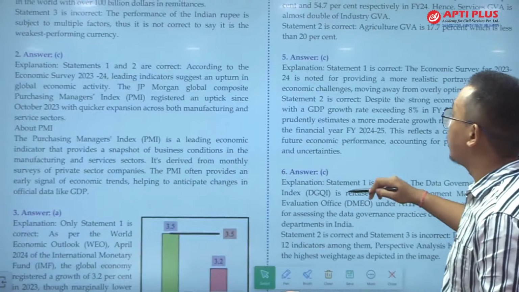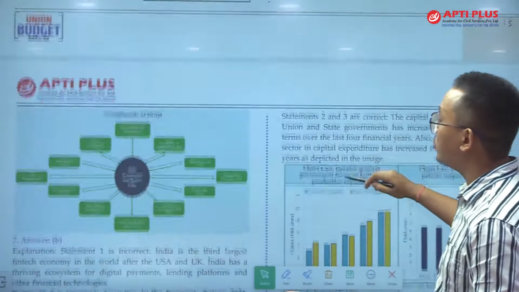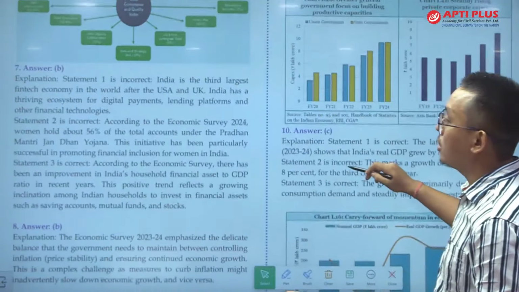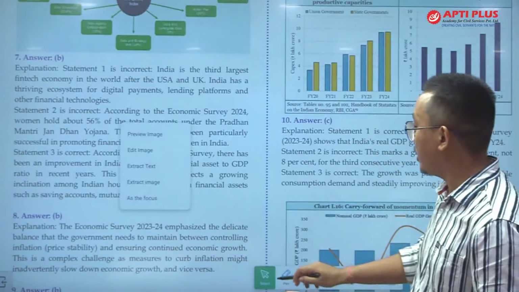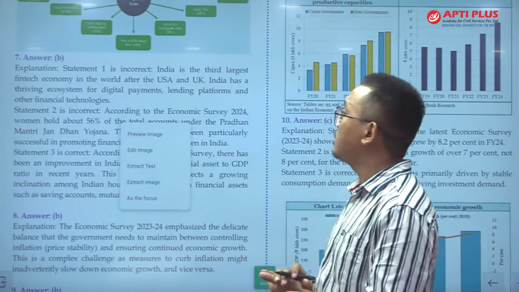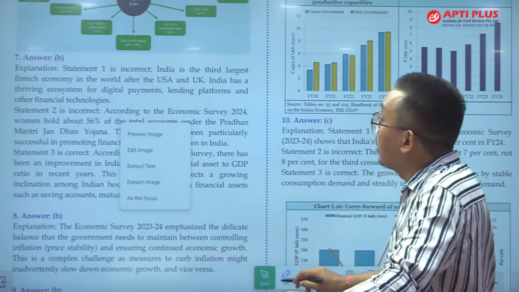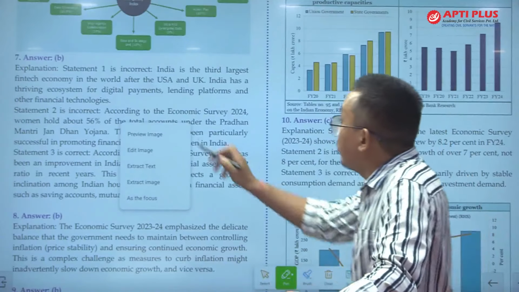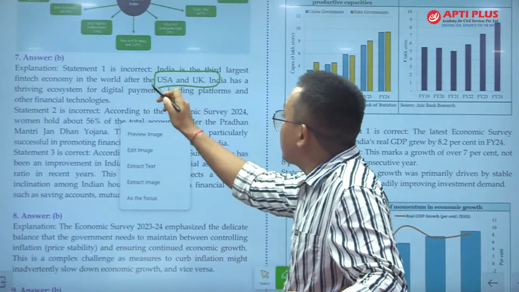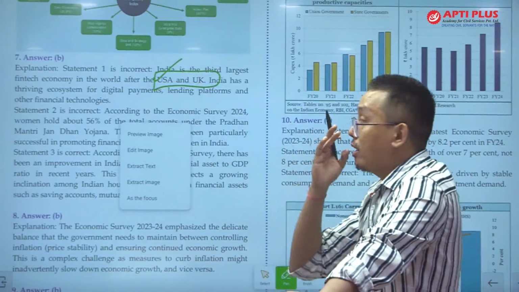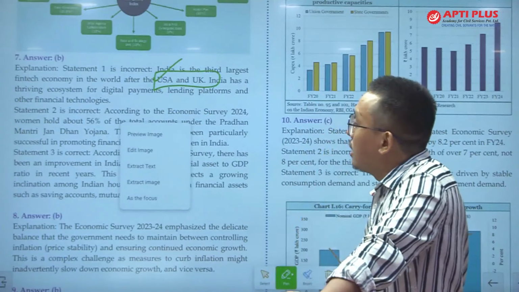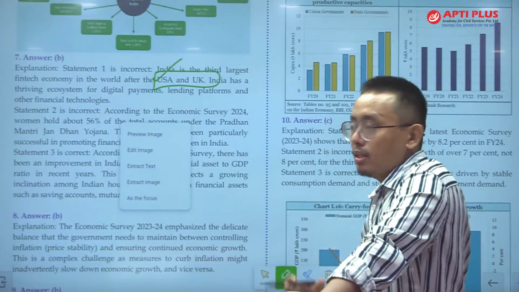Question number 7, the answer is B. India is third largest fintech economy in the world. This is correct, and this is after US and UK. So UK and US are number 1 so far as financial technology is concerned, and India का जो ecosystem है that is rising.